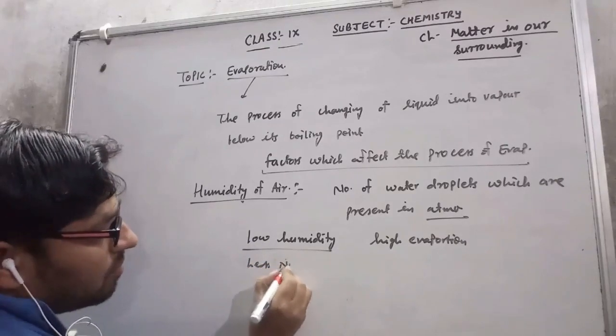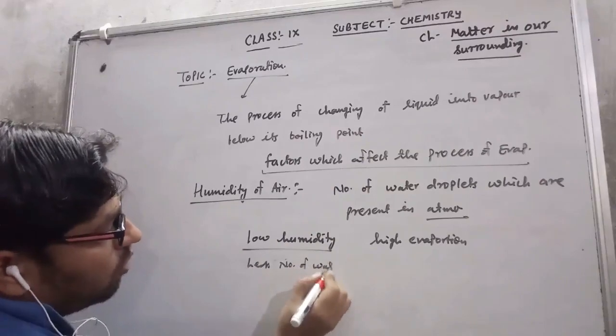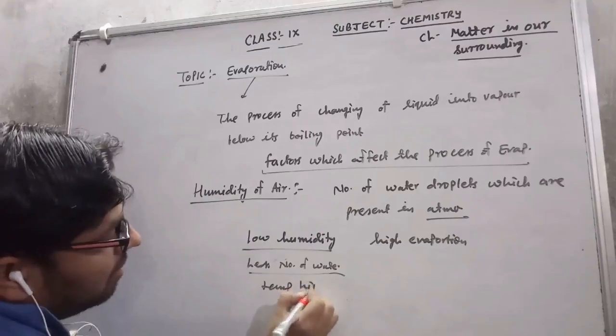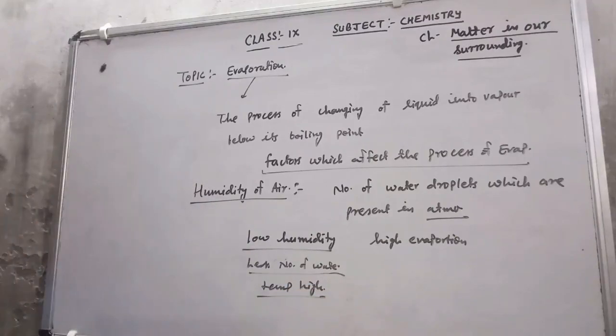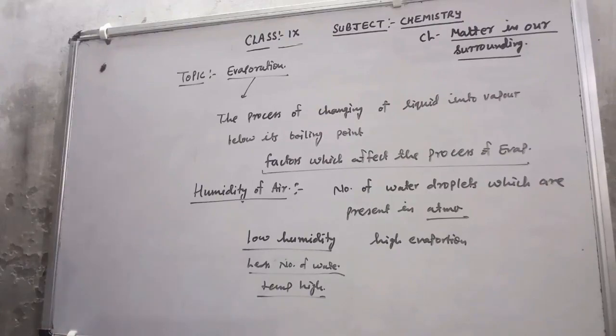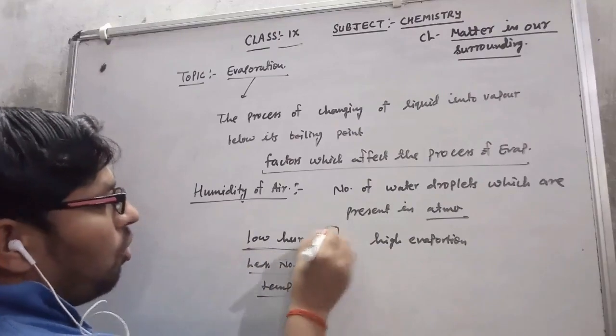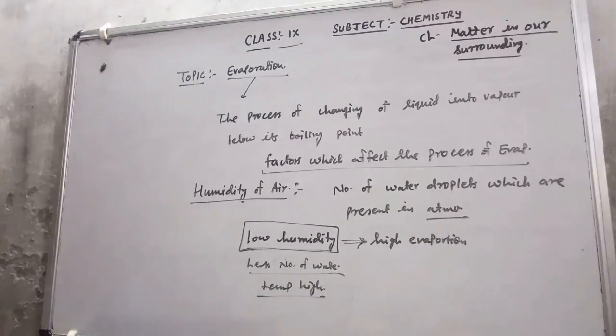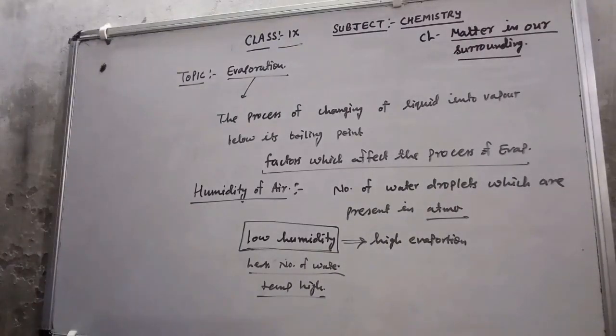Low humidity means less number of water droplets, that means the temperature is high. So very simple: less number of water droplets means the temperature is more, so humidity is low. By the high temperature the evaporation increases. So we can say that in a low humidity area the rate of evaporation is high. So these are the factors which affect the rate of evaporation.